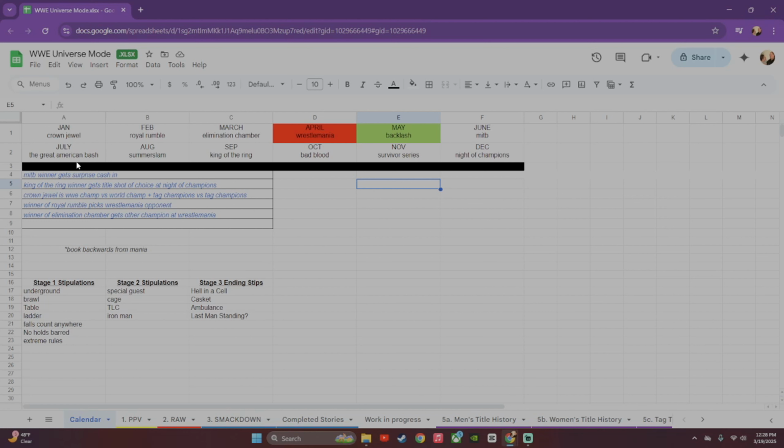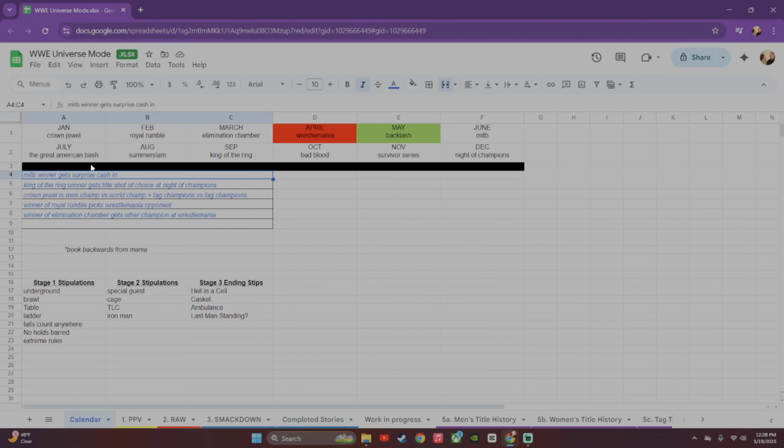So basically on the first tab here, I created my calendar. Obviously the start of the year I put in green here. We're going to start with Backlash in May, Money in the Bank in June, so on and so forth. I moved King of the Ring here. I'm going to use Bad Blood, etc. So this is just my calendar, how I want it set up. I put Crown Jewel in January.